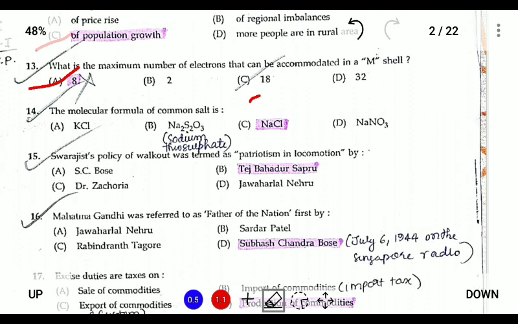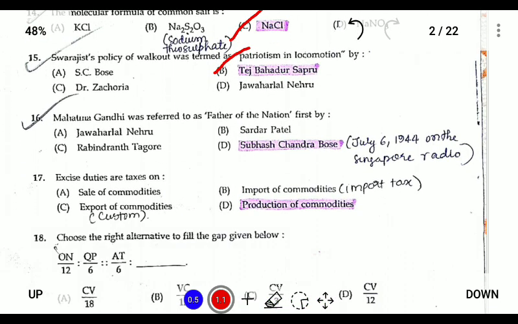Next, the molecular formula of common salt is sodium chloride, or NaCl. Next, Swaraj Party's walkout was termed as patriotism in locomotion by Tej Bahadur Sapru. Mahatma Gandhi was referred to as father of the nation first by Subhash Chandra Bose on July 6th, 1944, when he said it on the Singapore radio along with the Indian National Army.